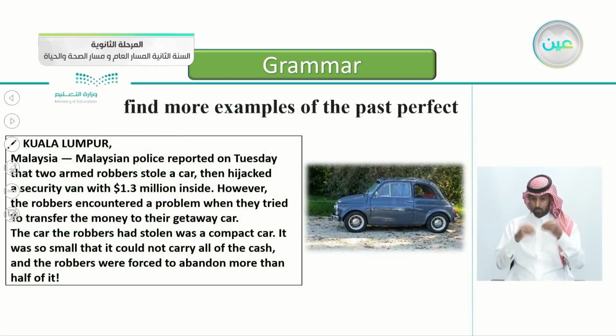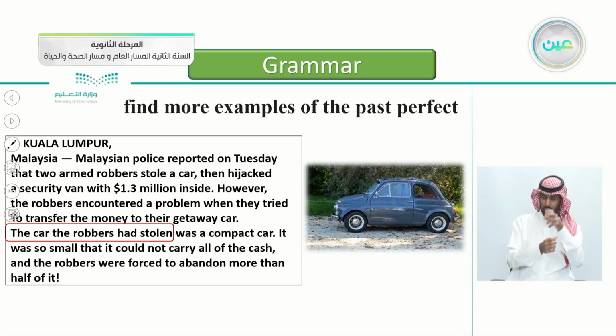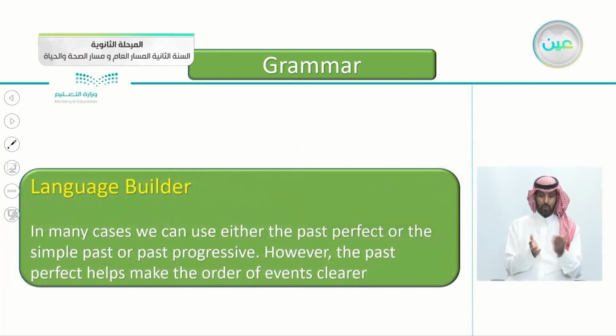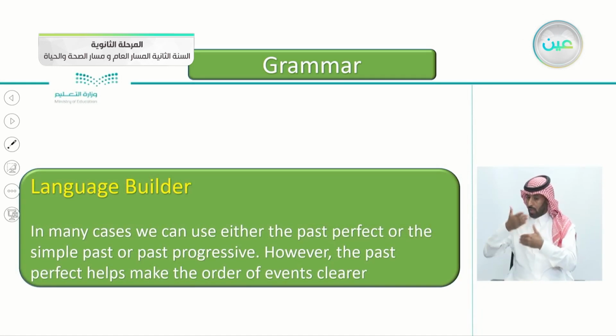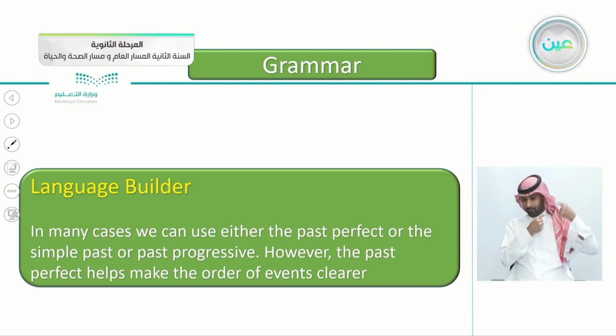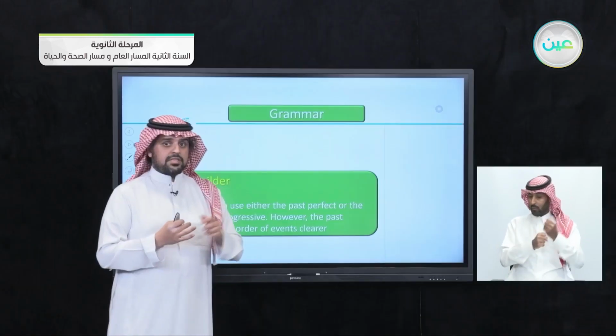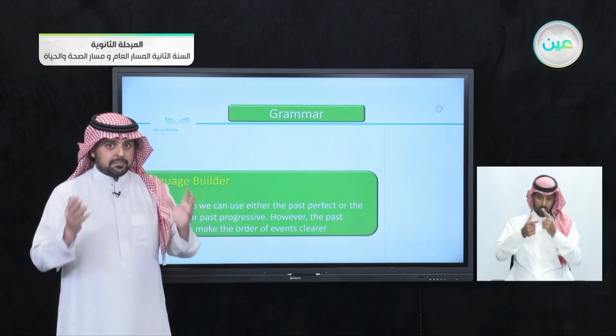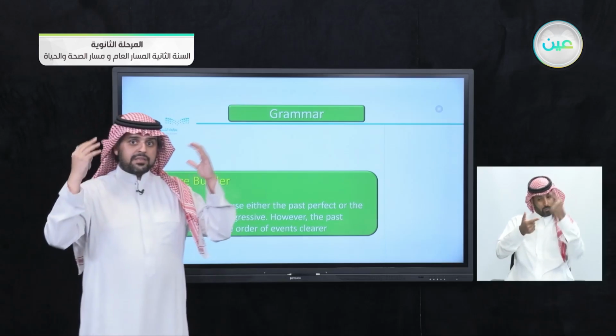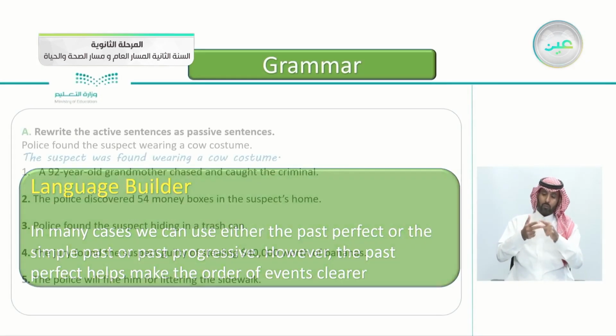So find more examples of the past perfect. Can you find examples here from the past perfect? Yes, that's correct here. The car the robbers had stolen. The robbers had stolen. Excellent. Here's a language builder for you. In many cases, we can use either the past perfect or the simple past or even the past progressive. However, the past perfect makes the order of the events clearer. So you can use either the past perfect or the simple past, but using the past perfect will make it more clear to understand the chronological order of the events.